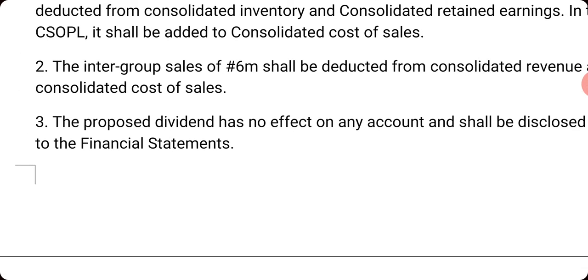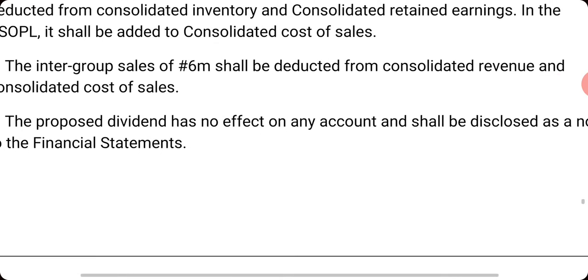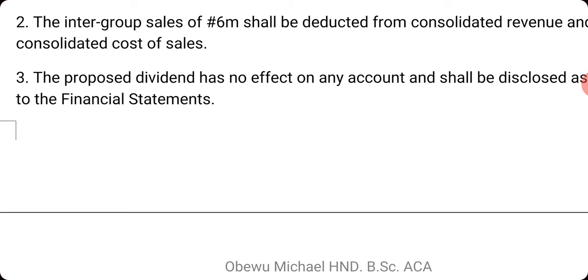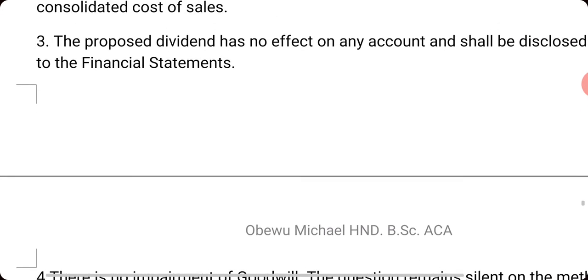Then for additional information 2, the intergroup sales of 6 million shall be deducted from consolidated revenue and consolidated cost of sales. Then additional information 3, the proposed dividend has no effect on any account and shall be disclosed as a note to the financial statement.